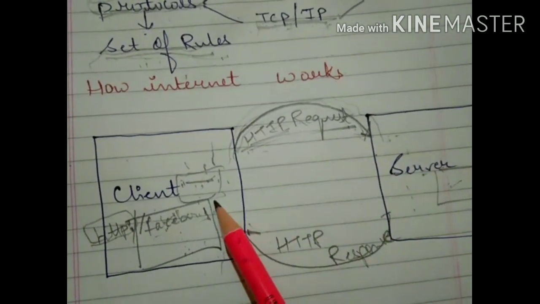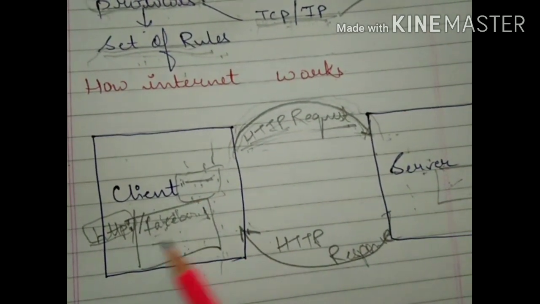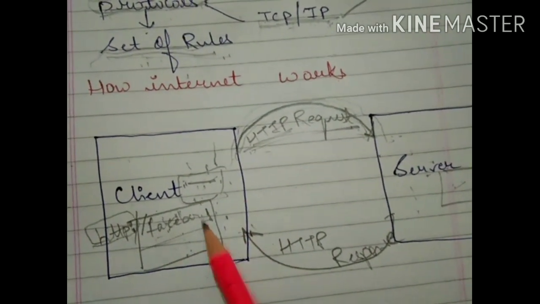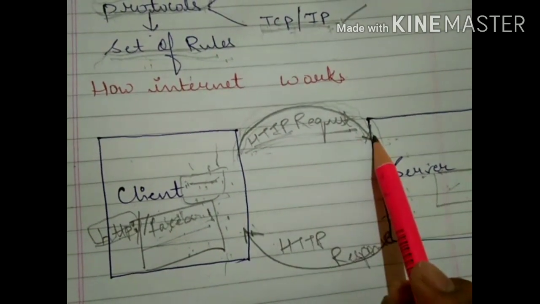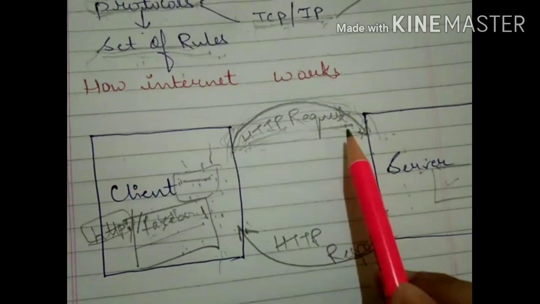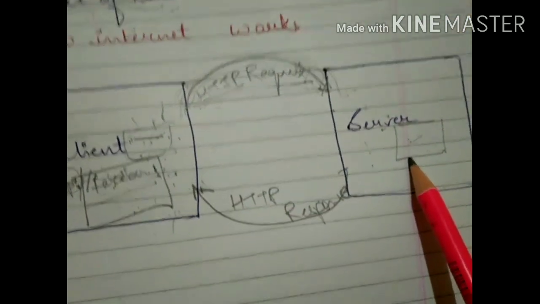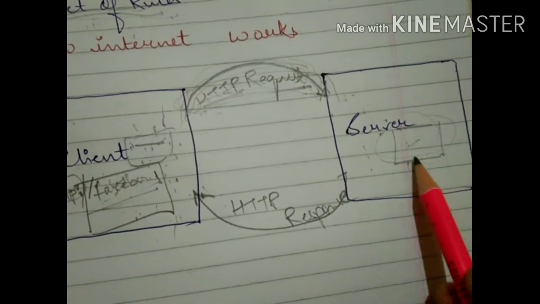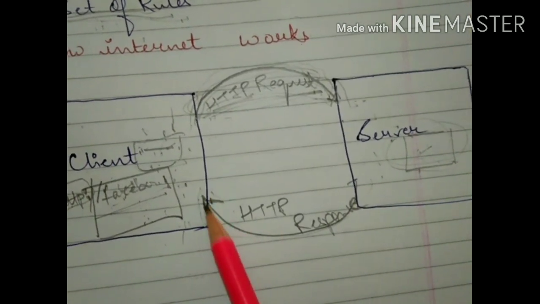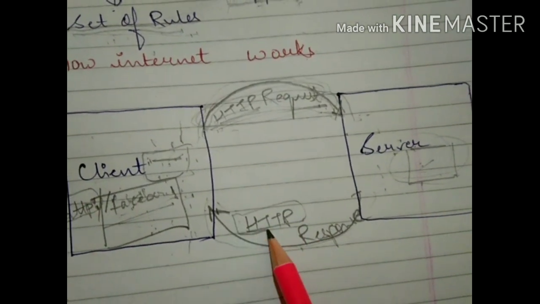Okay, when you are opening the internet, a connection is established between client and server, and when you are placing something in the address bar, that is an HTTP request. When you are pressing enter, that request is known as an HTTP request. And on the server side, what will the server give? The server is searching that page and will give you a response. That response is known as an HTTP response.